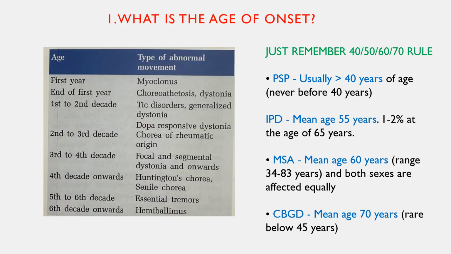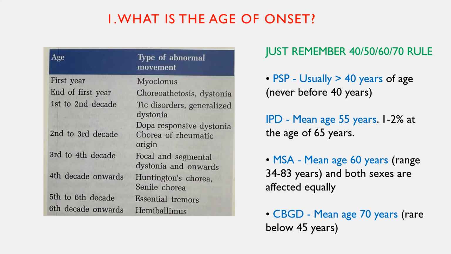Most progressive supranuclear palsy occurs at age more than 40 years, never before 40. Idiopathic Parkinson's disease usually starts after 45 years, but juvenile varieties are also common. Mean age would be around 55 years. Multiple system atrophy mean age would be around 60 years, and corticobasal degeneration syndrome occurs at a mean age of more than 70 years.